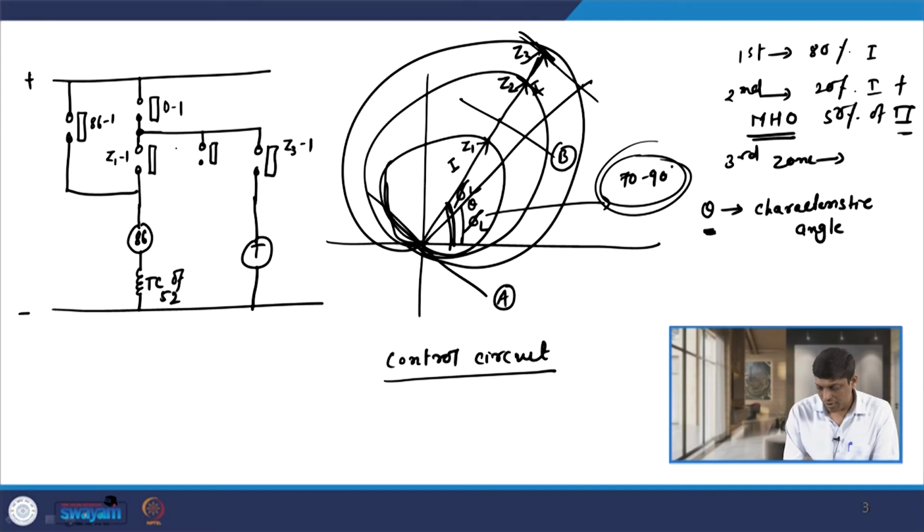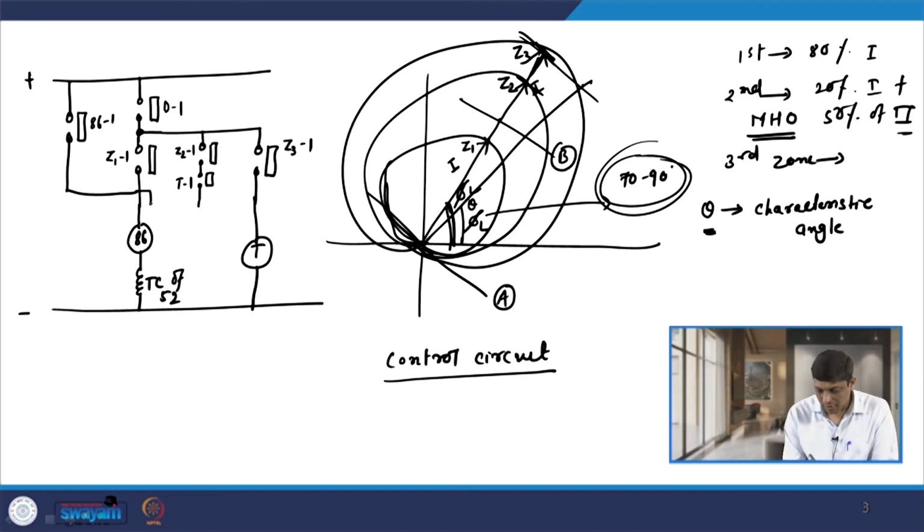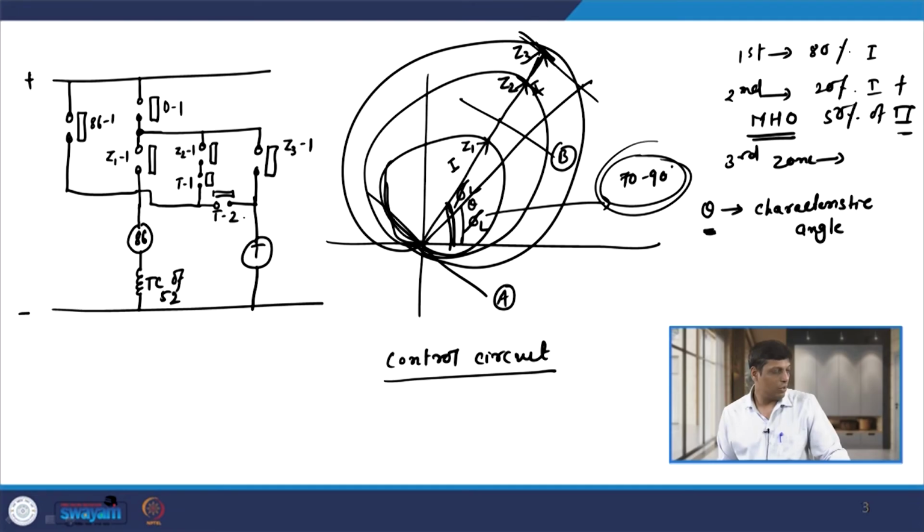So, that is your Z21, and then this Z21 is connected with one contact, that is connected here, that is T1, and the other contact that is connected here. And we have another timer contact that is connected here, that is T2, right. So, this is the control circuit of the distance relay.